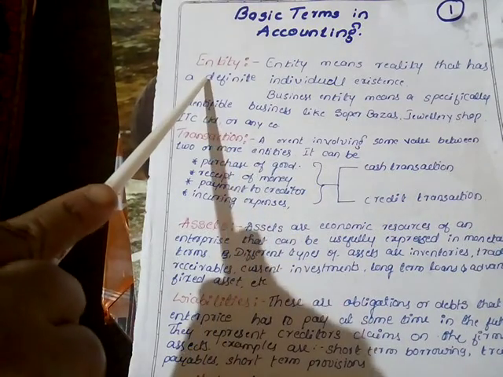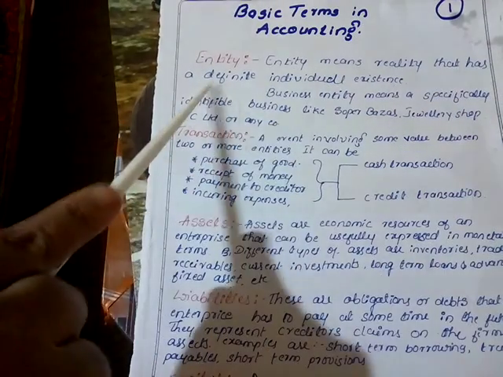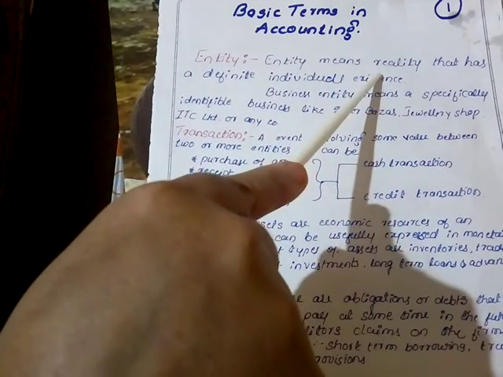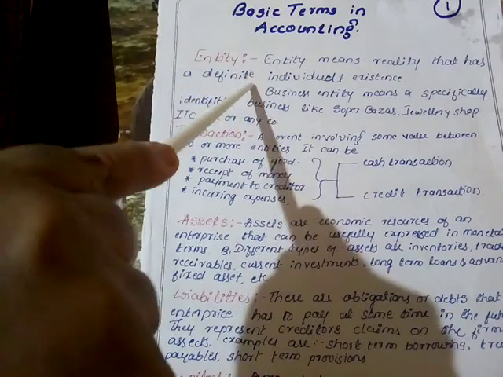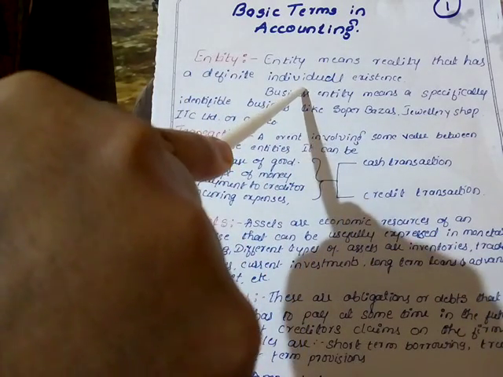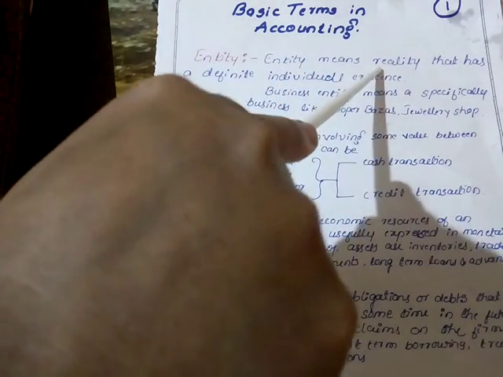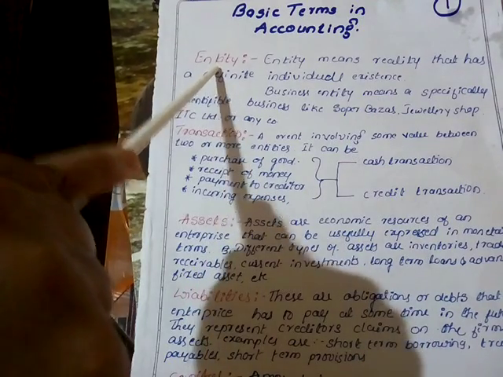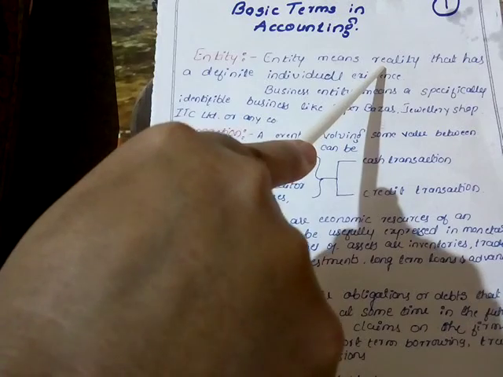First one is the entity. Entity means a reality that has a definite individual existence. It is a truth having a definite individual structure, a proper individual existence in the form of a reality. It is considered as an entity. The feature of an entity is that it has its own individual existence, and also it is a truth or a reality.